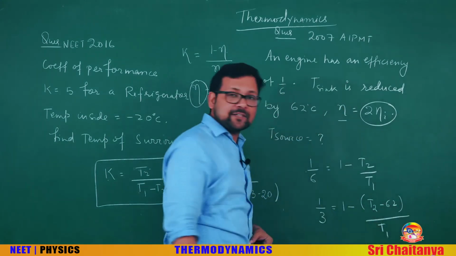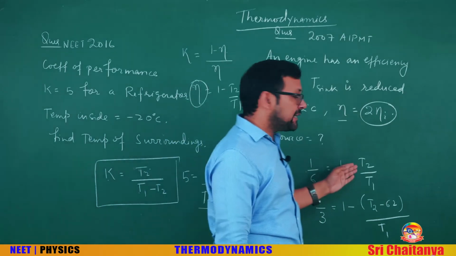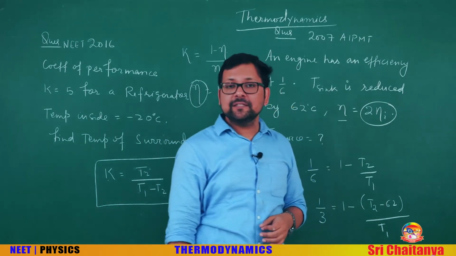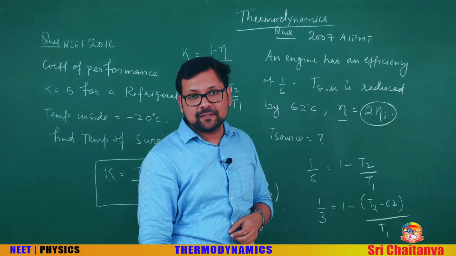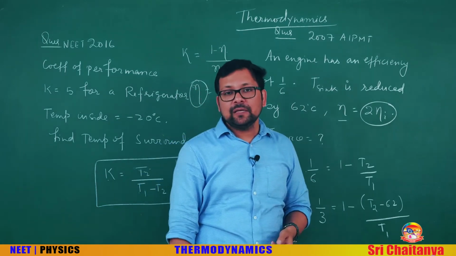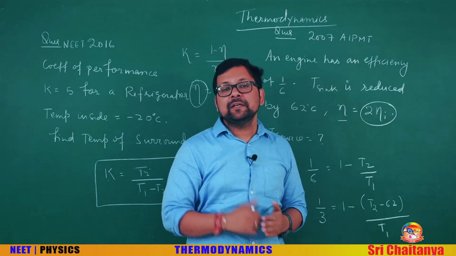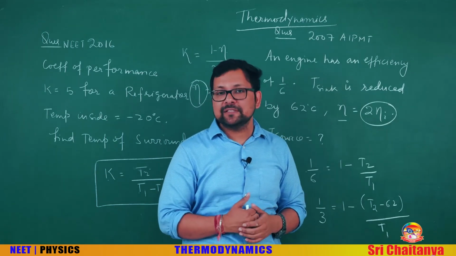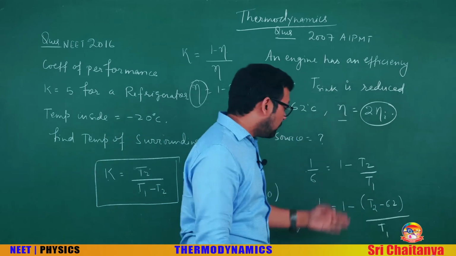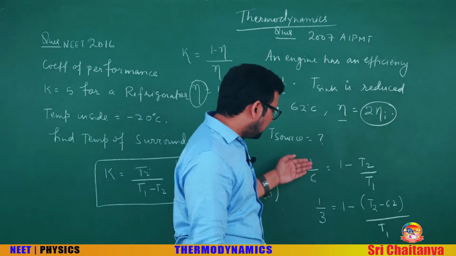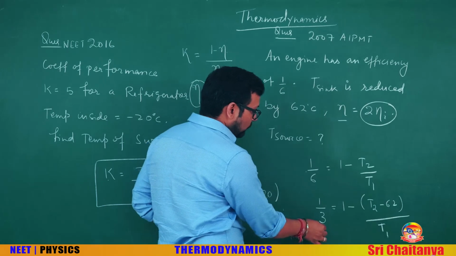Here one thing is interesting to see. The temperature that we have discussed is in Kelvin, but the temperature is given in degrees Celsius. But as you know, in Celsius and Kelvin, the change in temperature remains the same. So we will directly write T2 minus 62. Now from this data and this data, what is this 1 by 3?